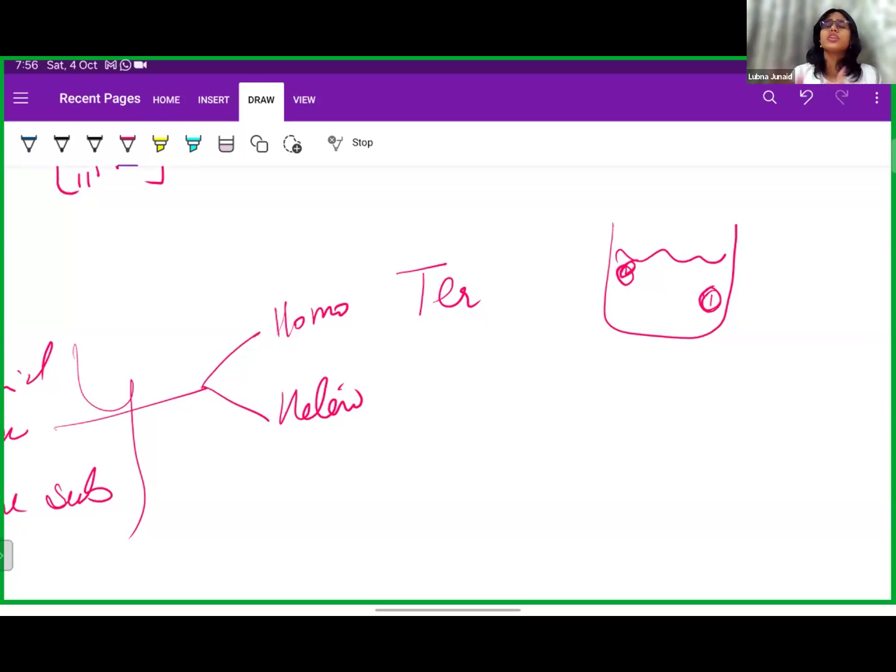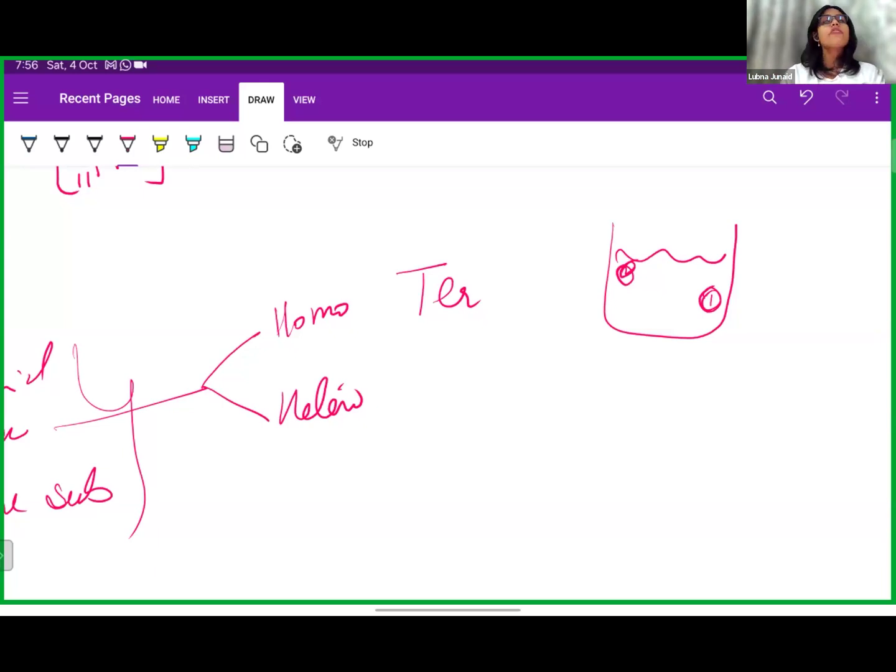The constituents are not uniformly mixed into each other, right? So that is a heterogeneous mixture. Also, we can easily separate a heterogeneous mixture by physical methods like filtration, hand picking, crystallization, distillation, right? So that's all for mixtures, homogeneous and heterogeneous.